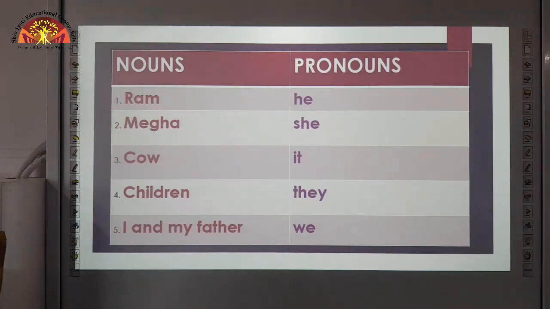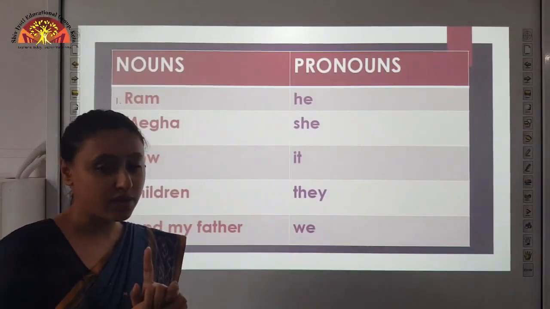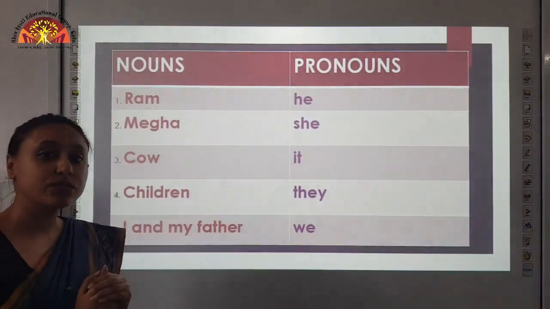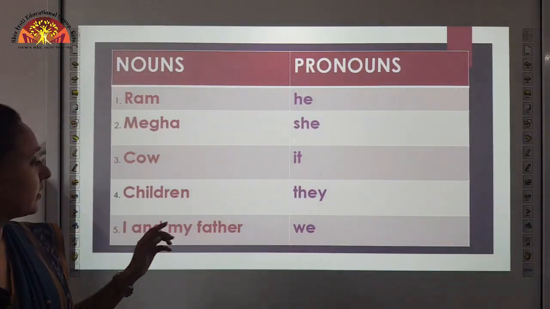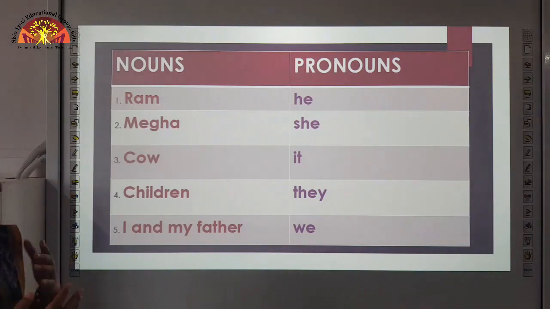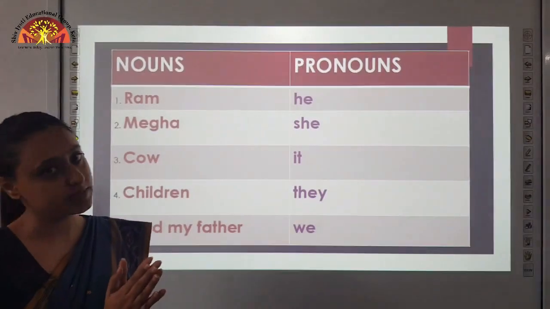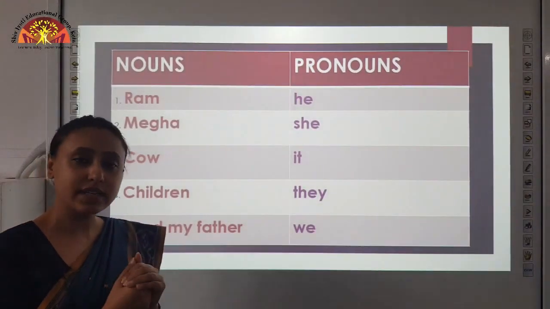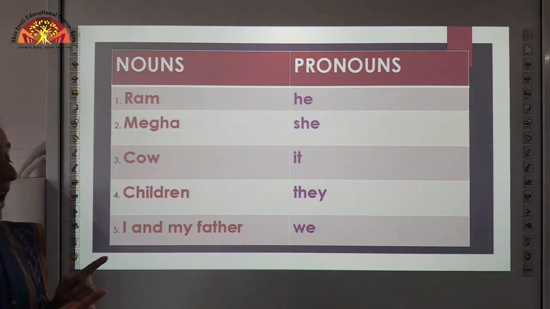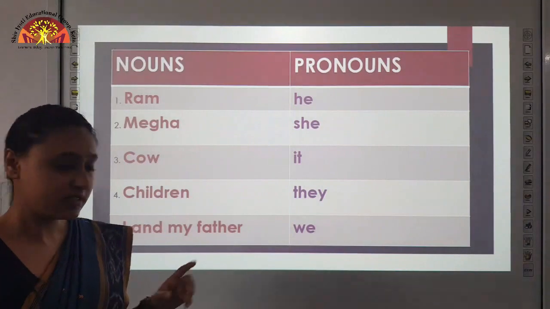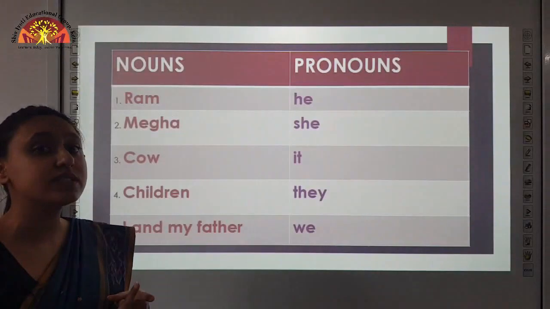Children. Here we are talking about children, not a child. Child is a singular form. So here the pronoun we use is they. Next, I and my father. Here I is used for the person who is speaking. The person who speaks is a speaker. So here, in I and my father, I is the speaker, and my father. We use the pronoun we.